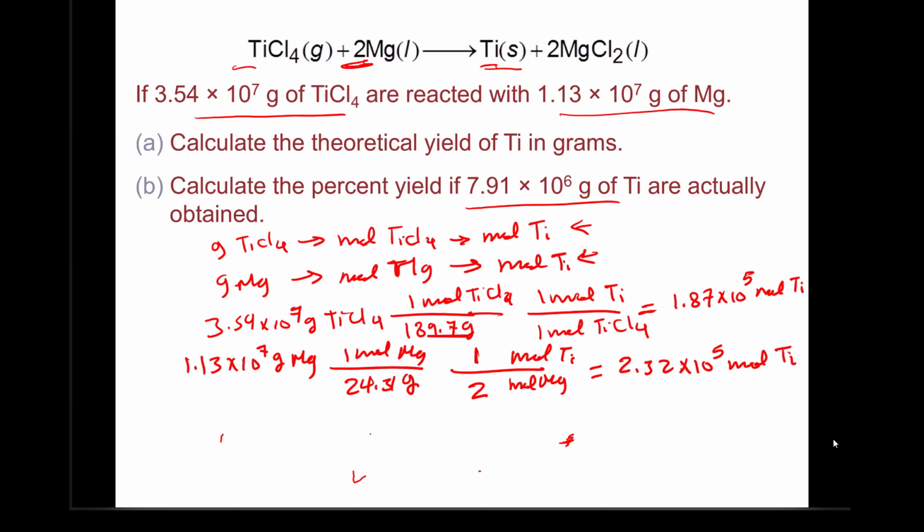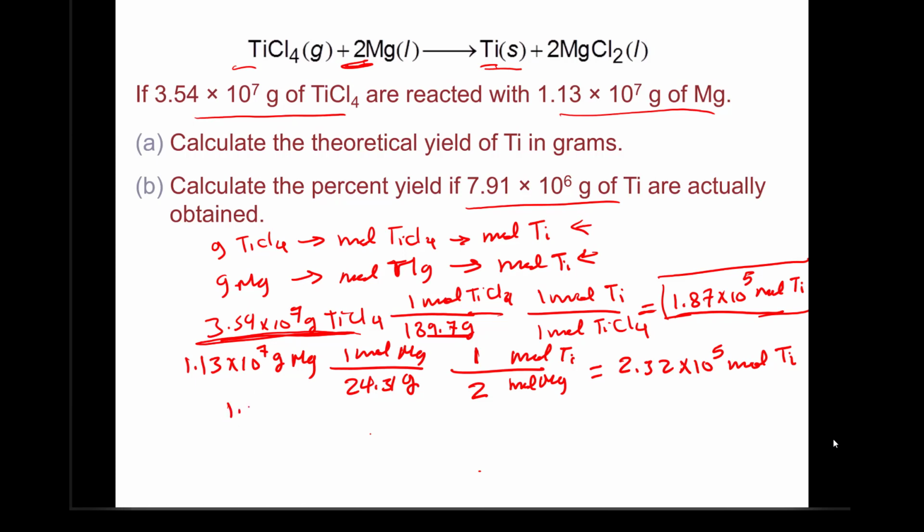Clearly, the number of moles of titanium that would form when all of titanium tetrachloride is consumed is much smaller than if all of the magnesium is consumed, which means titanium tetrachloride is the limiting reagent. So the maximum number of moles of titanium that would form in this case is this. So we can convert it to grams to get the theoretical yield in grams of titanium.